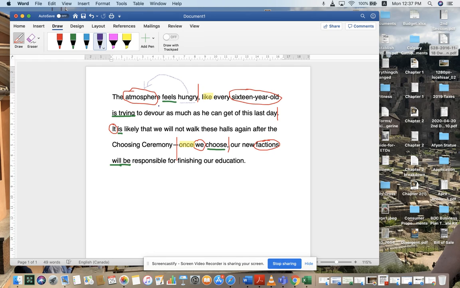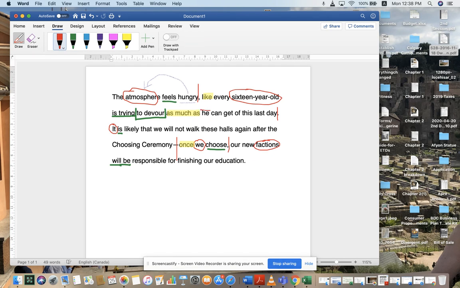Now, if you're asking yourself trying to do what, we need something called an object infinitive, which is this one. To devour, okay? And then we have this construction as much as. This is a degree, a comparative degree. Another adverb, as much as,